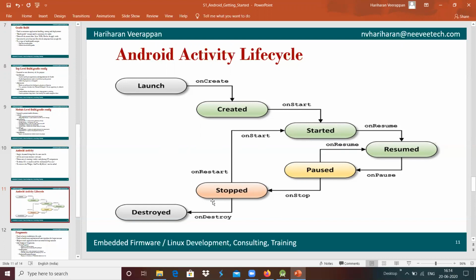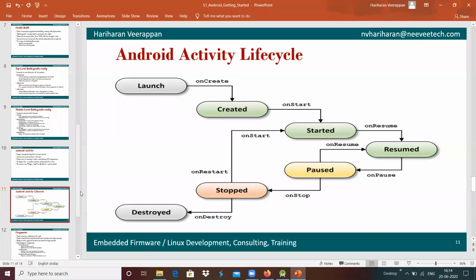And whenever we close the complete application, onDestroy will get called, and the complete activity will be destroyed. We only have the option of clicking that particular application icon to launch it again over here.